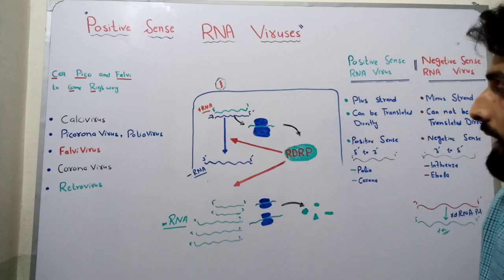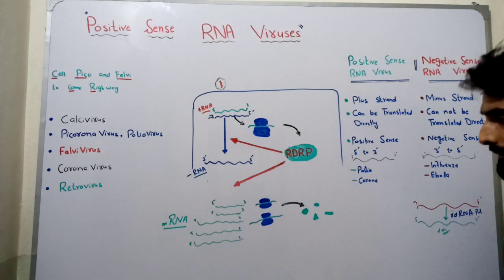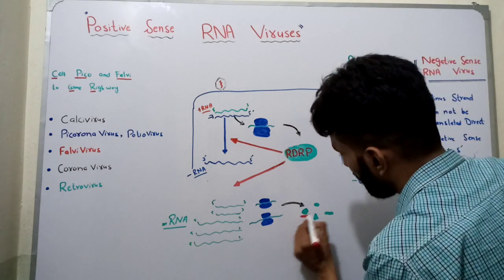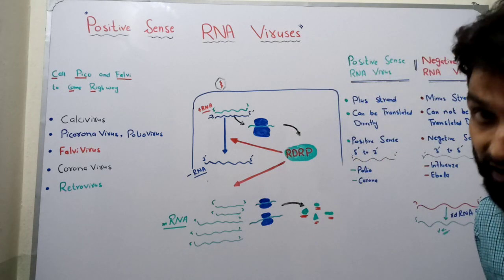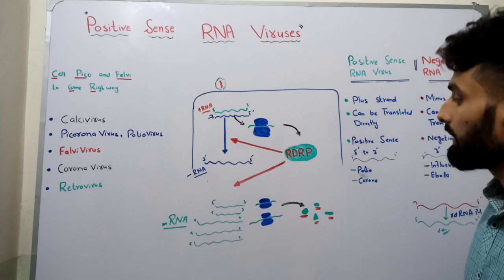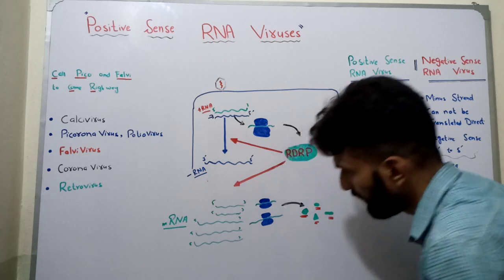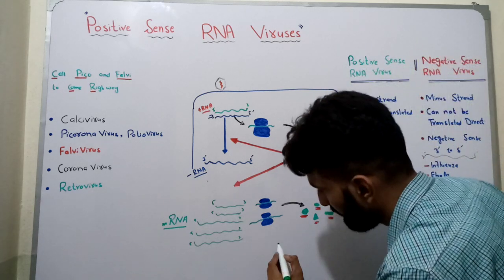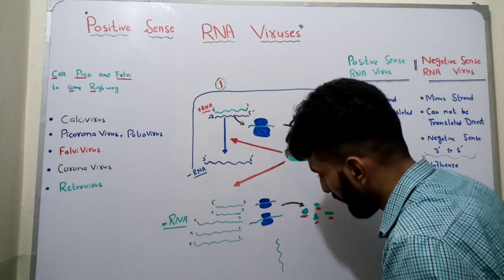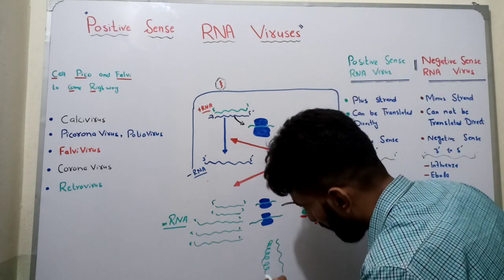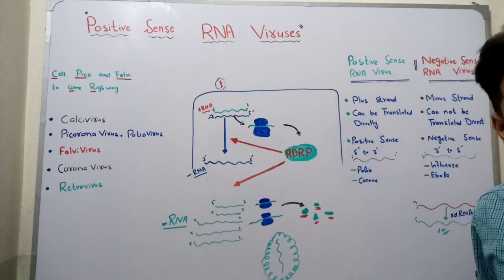It means they will attach to the host ribosome, and they will start making other proteins, the structural proteins that are required for making an exact copy of the virus. Now the process of assembly will take place, and this positive sense RNA will be enclosed by these proteins, and another copy of the virus will be formed.